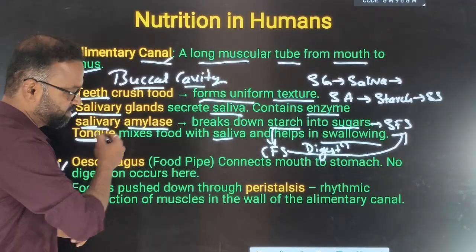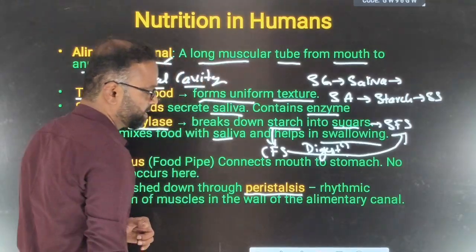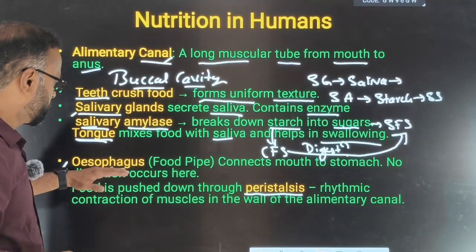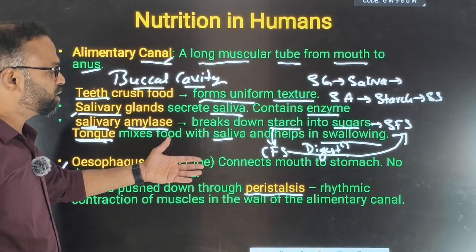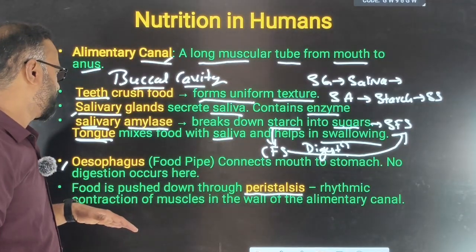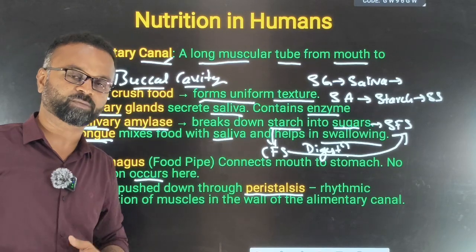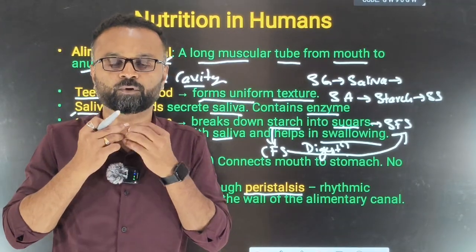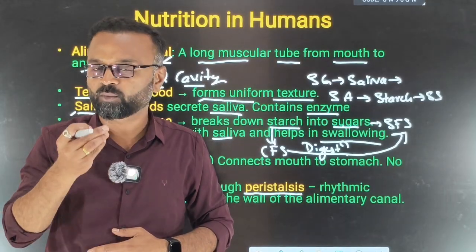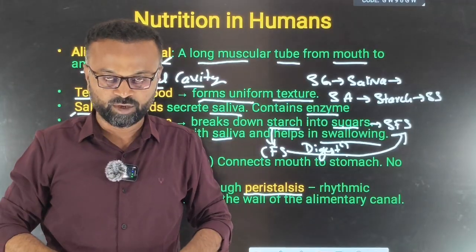Next one is the esophagus. Inside the esophagus, the important thing to remember is peristalsis, or the peristaltic movement. What is the esophagus? It is a long, soft muscular tube that connects the mouth to the stomach, and here no digestion occurs. It is a connection between the stomach and the buccal cavity. Whatever food we swallow is taken down into the stomach.